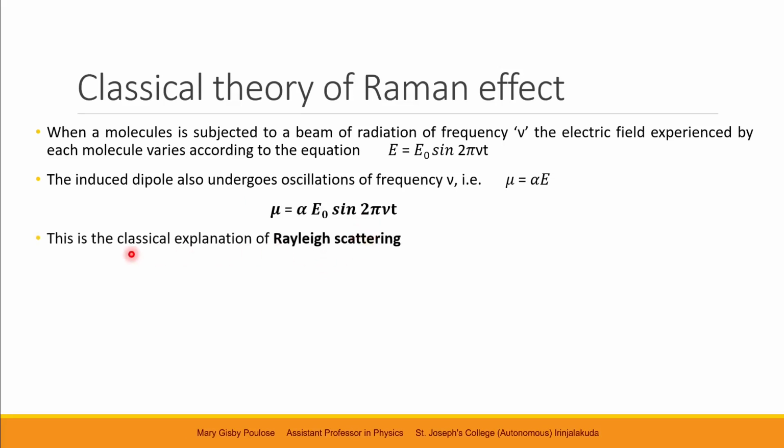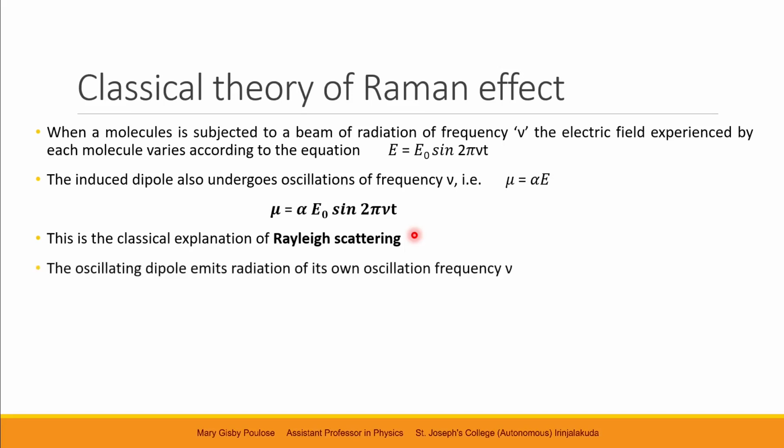Now this is the classical explanation for Rayleigh scattering. Since the induced dipole moment of the molecule is oscillating periodically, it gives light in the particular frequency nu itself, and hence it scatters light in the frequency nu itself, and this explains Rayleigh scattering.